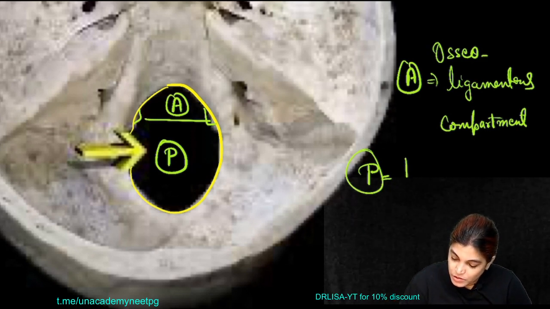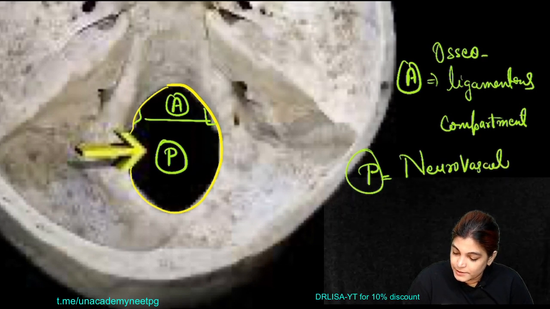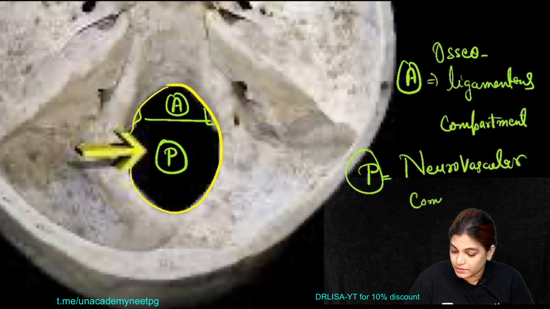The structures passing through the posterior compartment are nerves and vessels, so it is called the neurovascular compartment of foramen magnum.